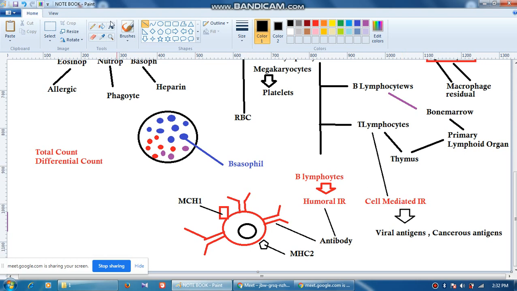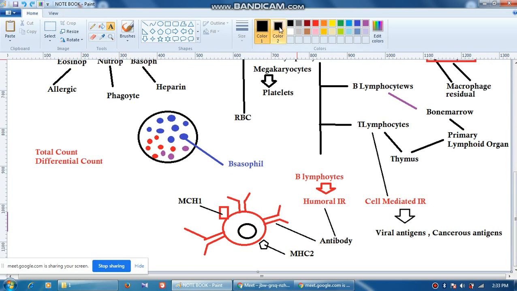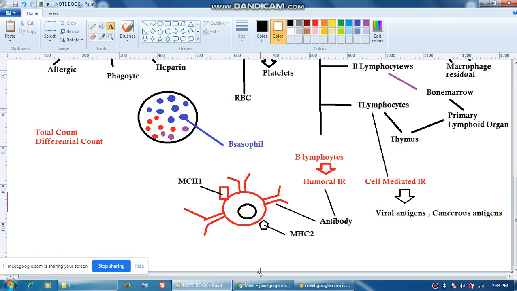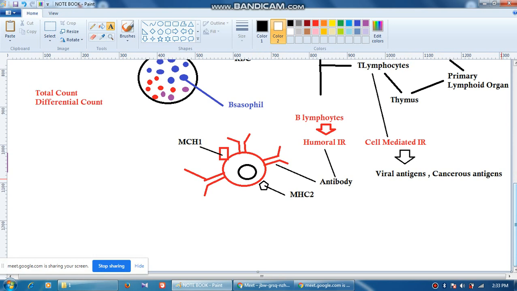So humoral immune response is mainly initiated in case where your antigen is what? Bacterial antigen. For example, you are taking a vaccine like BCG. In that case, there is an increased probability that anti-BCG antibody will be very, very high. But this is a very typical case. When you are taking a polio vaccine, or like shall I say a COVID vaccine, there is a probability that your memory T cells are increasing.